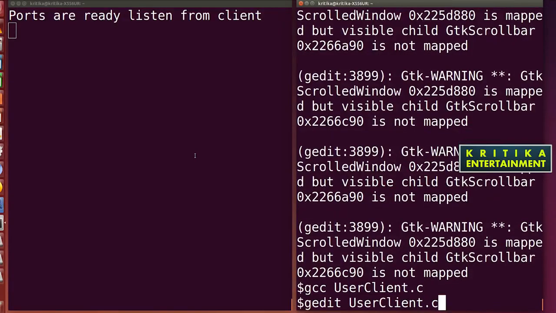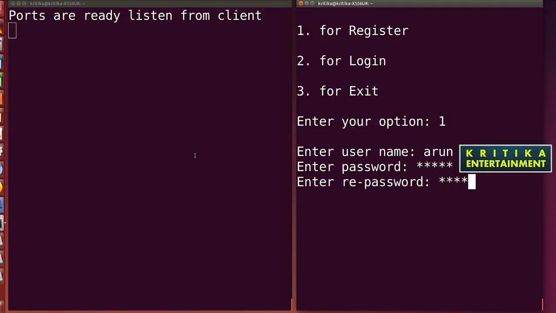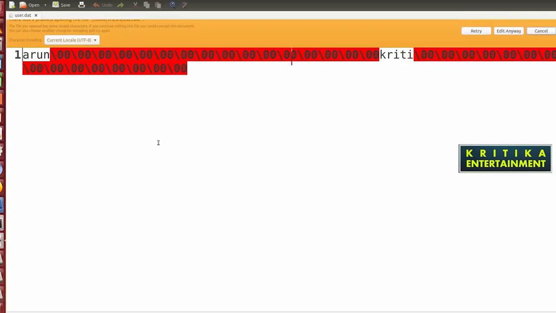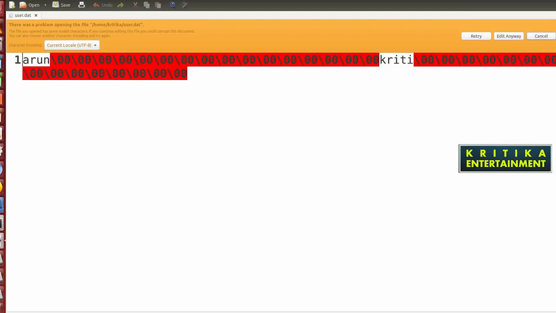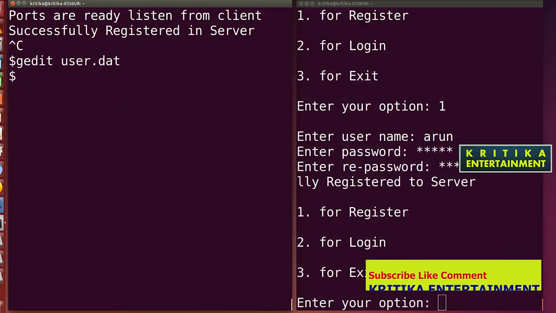Then compile, then 1, enter R1, suppose Kriti, Kriti, Kriti. Successfully registered. Then I'll check in the server. I'll write gedit user.dat. Yes, the file is written to my input file. Next we'll start login and check whether it is login or not.